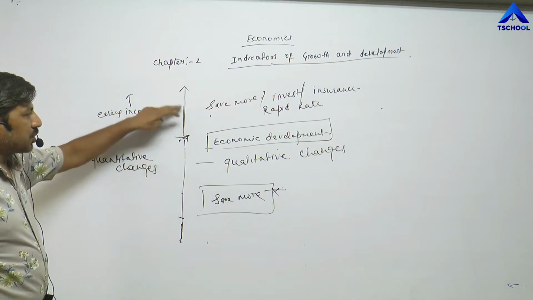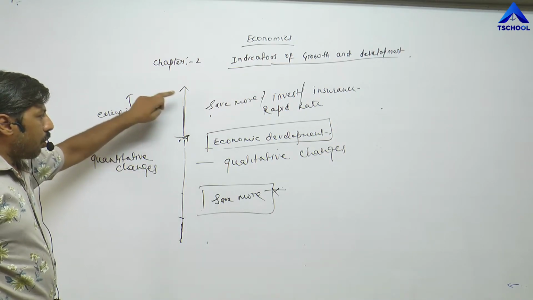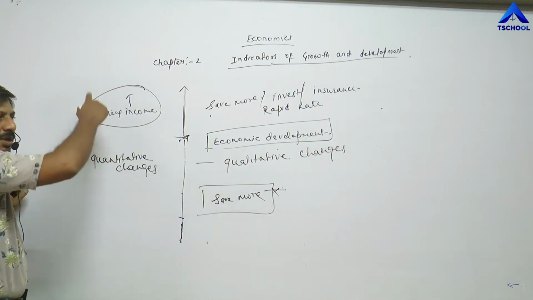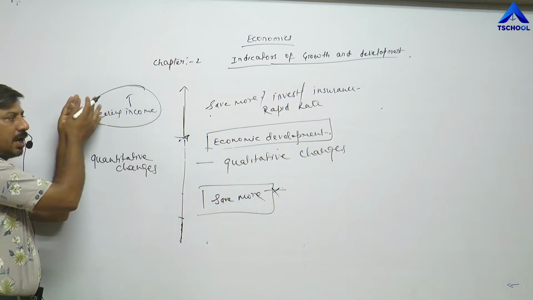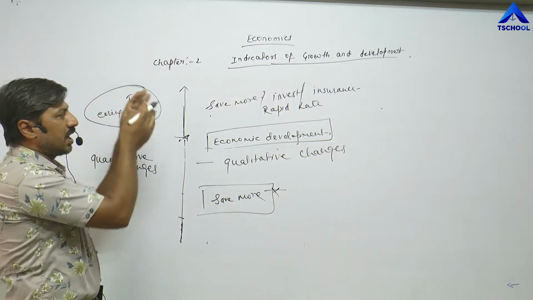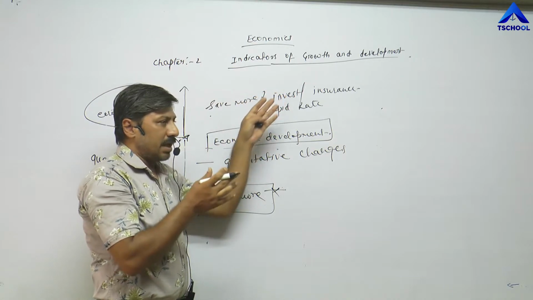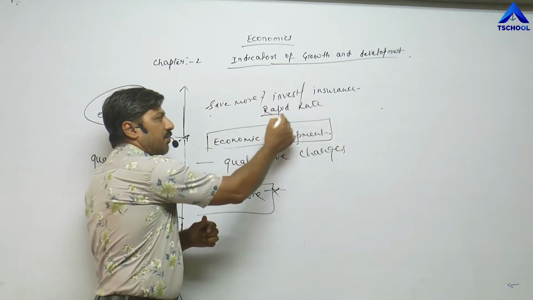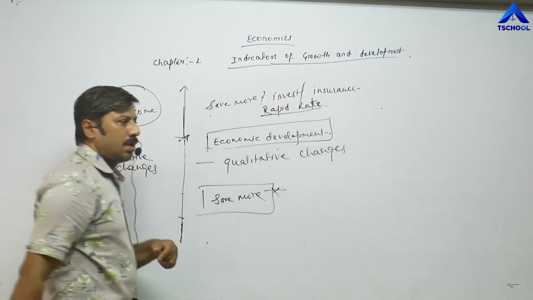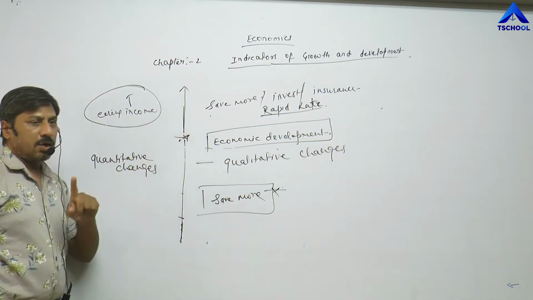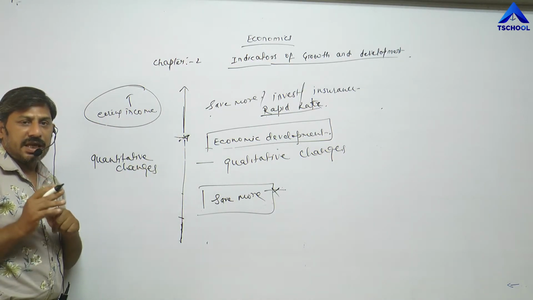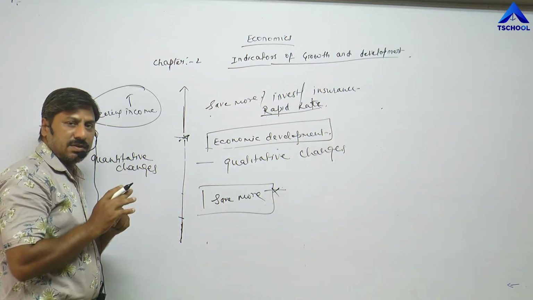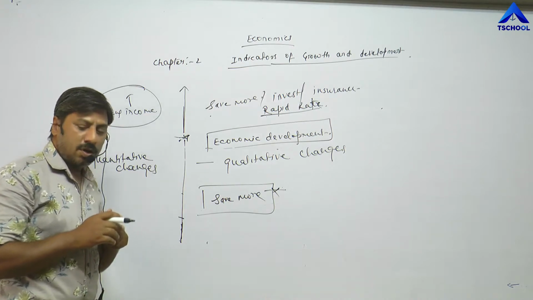But after this point, only and only quantitative changes take place. His income increases with the help of earned income. He is able to save more, able to invest more. As a result, ultimately, his income increases at a rapid rate. Means after this point, only and only quantitative changes take place. And when only quantitative changes take place, that is called economic growth.